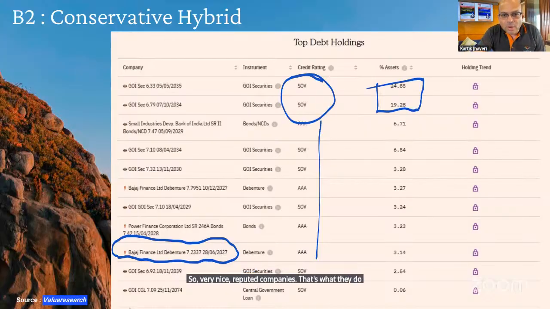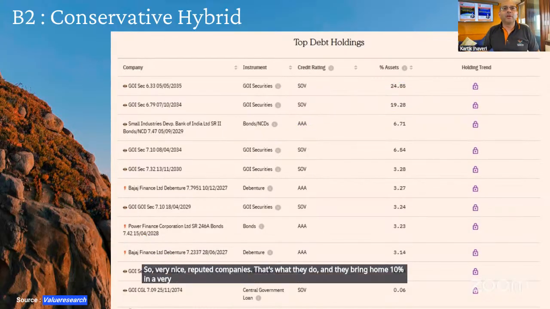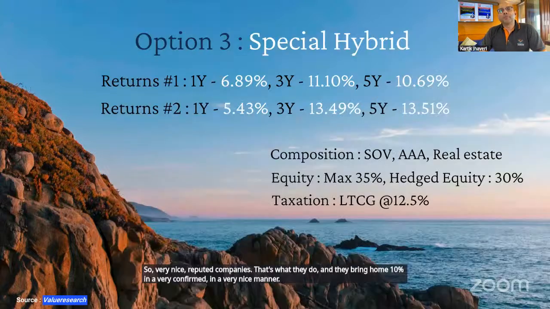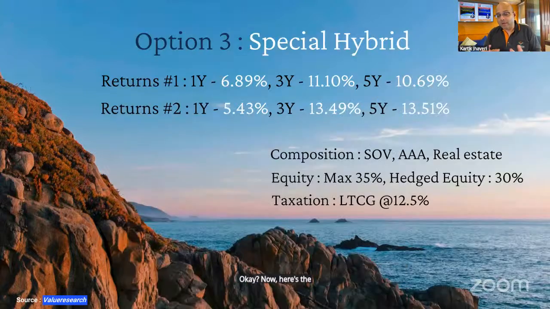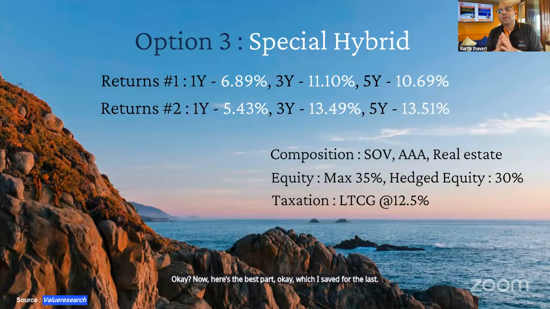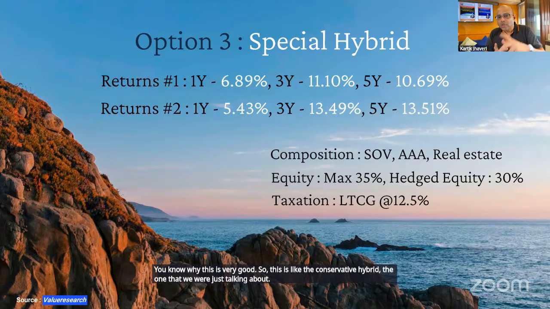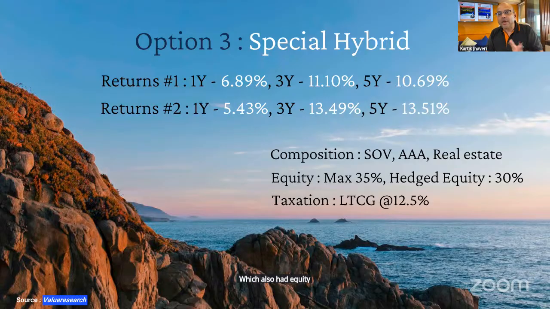And they bring home 10% in a very conformed, in a very nice manner. Okay. Now, here's the best part, which I saved for the last. Why this is very good. So this is like the conservative hybrid, the one that we were just talking about, which also had equity of 30%, right? This one has a max equity of, say, 35%, as you can see.